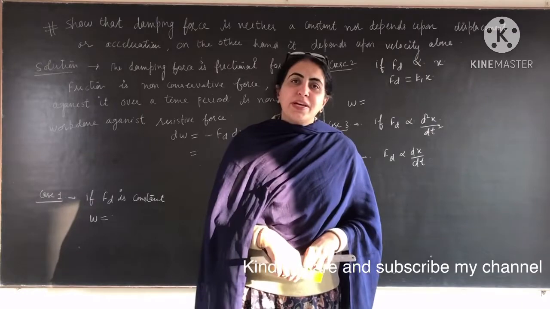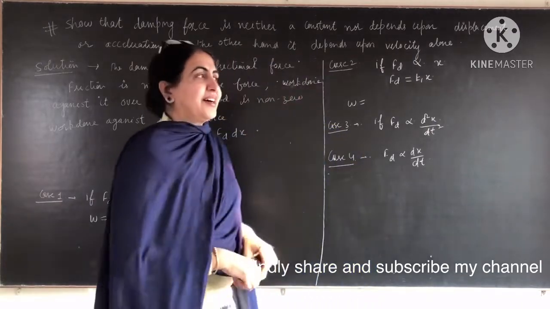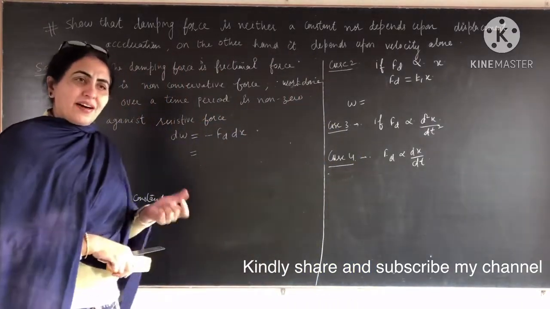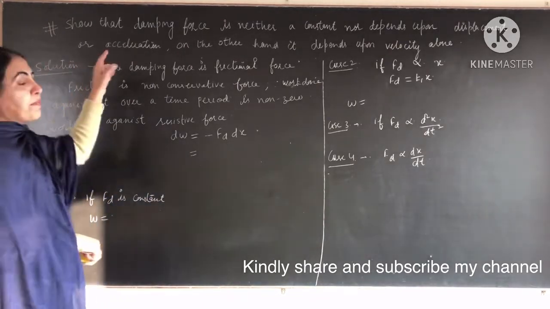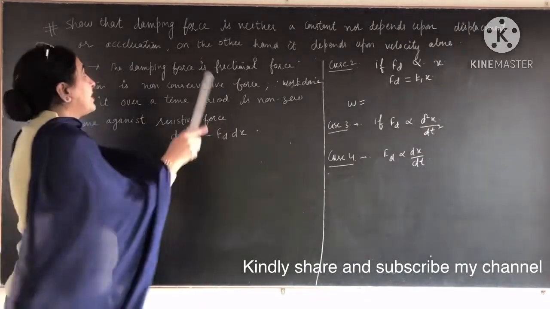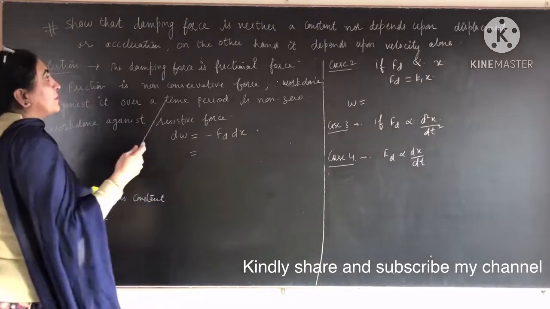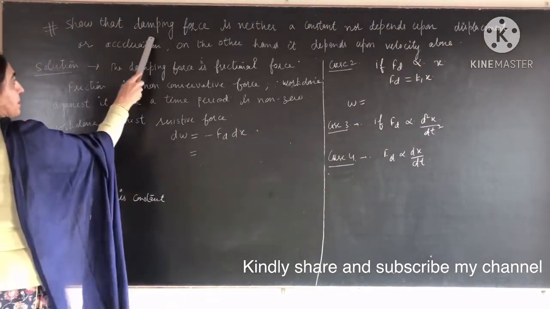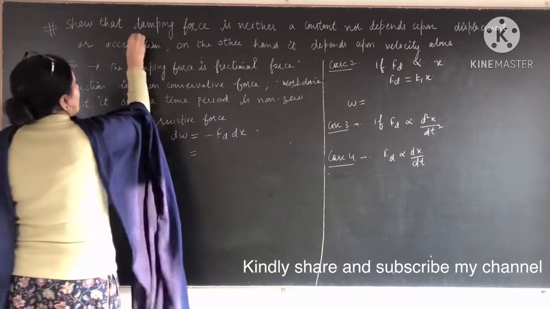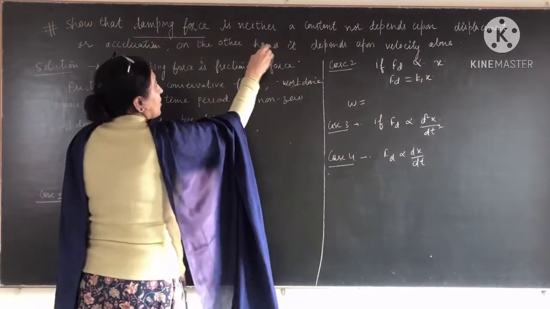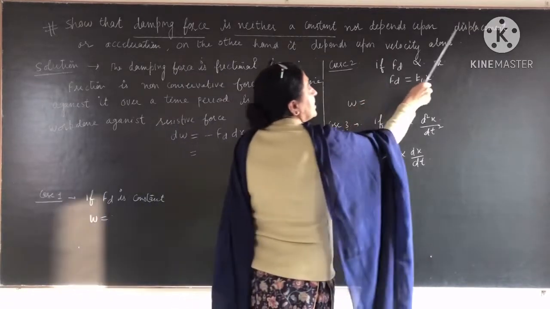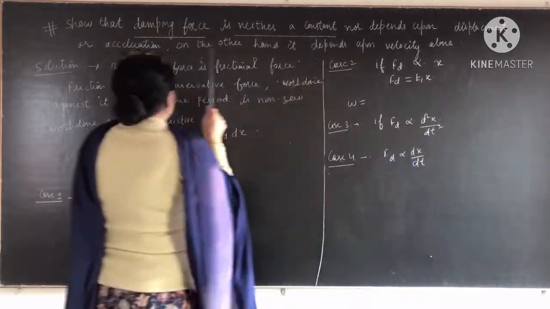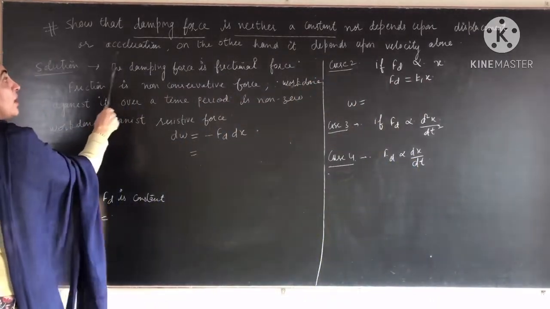So today we are going to discuss a topic, or you can say an article or a numerical, about the damping force. We have to prove that the damping force is neither a constant nor depends upon displacement or acceleration.